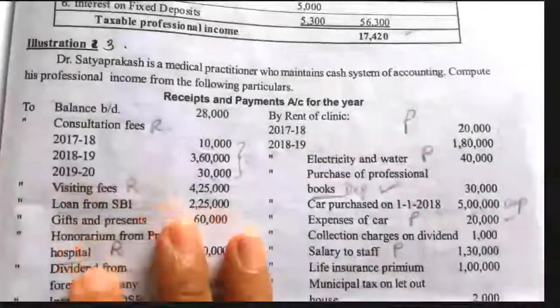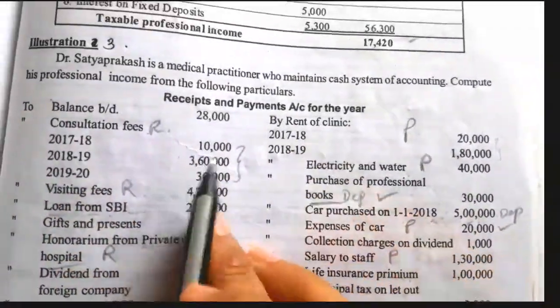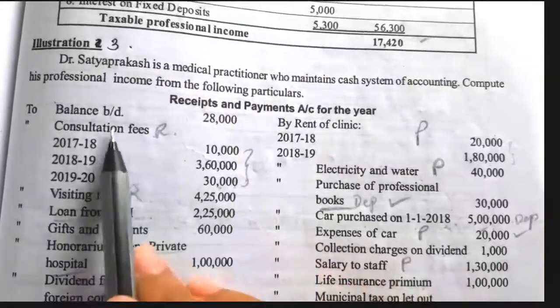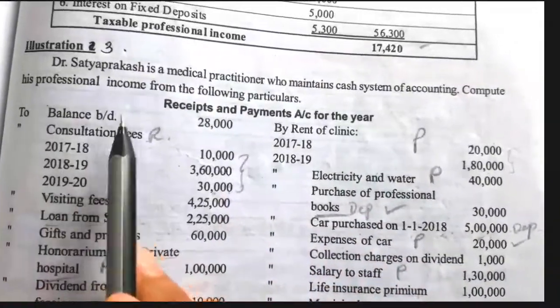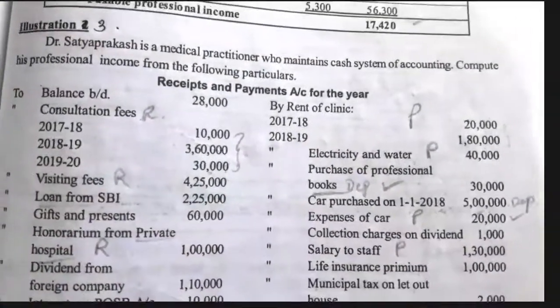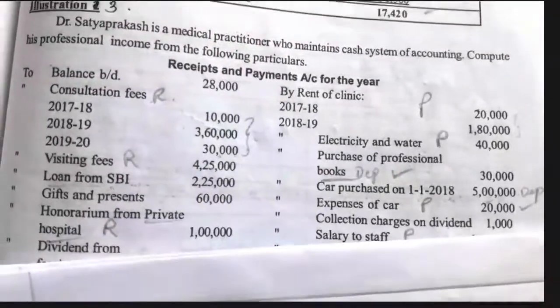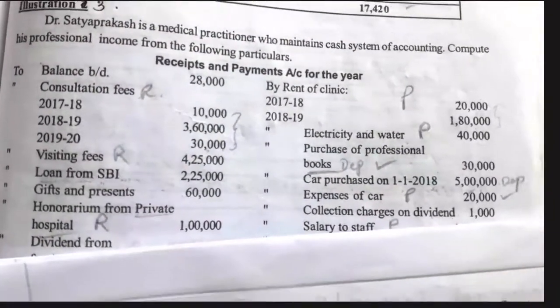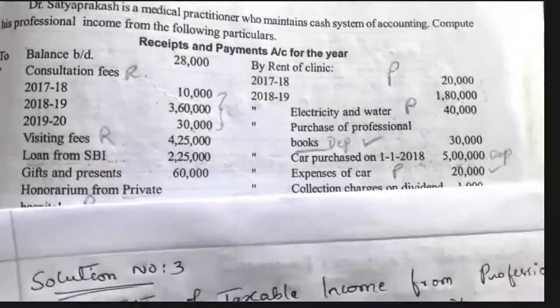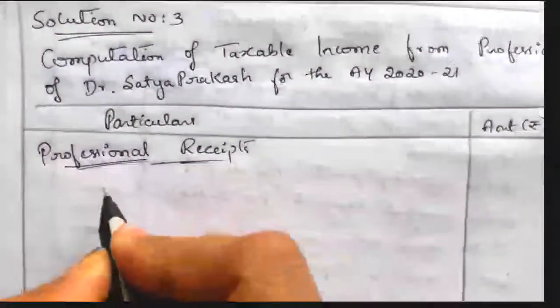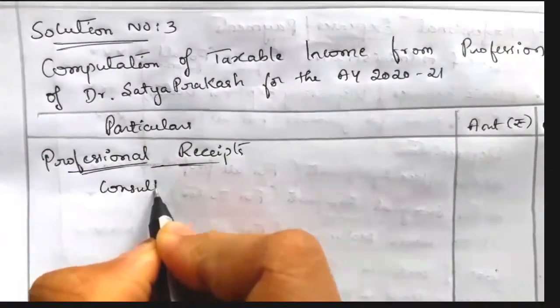Here in this illustration they have given a cash book. On the receipt side, that is, in the cash book, the debit side shows the receipts. So on the receipt side we have to see the professional receipts. Under that, the first one we have to take is consultation fees.